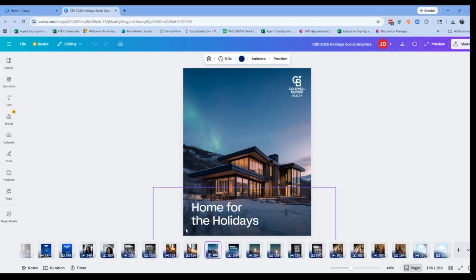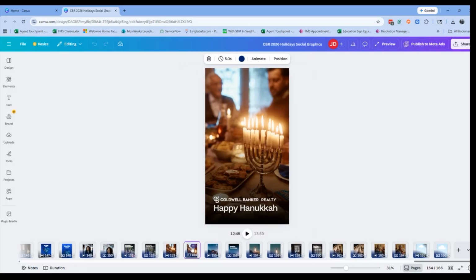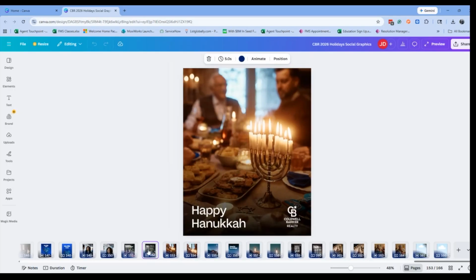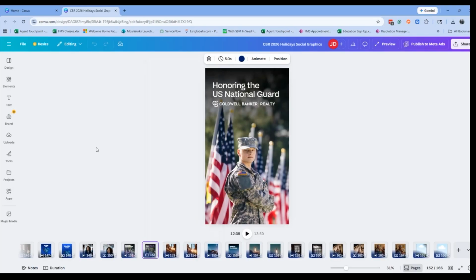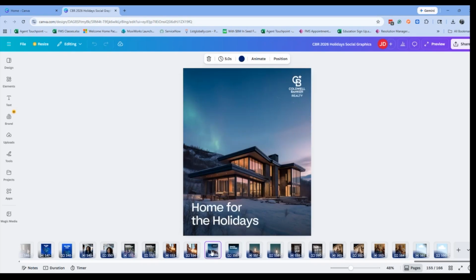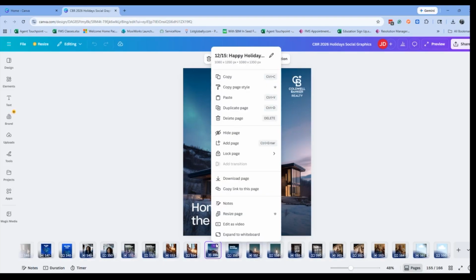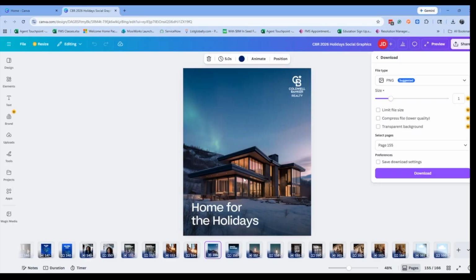If I wanted to delete other pages, I can simply hover over one of those items, click on the three dots, and then click on the option to delete page. If I just wanted to download a single graphic, again, I can select the thumbnail of the graphic that I'm interested in, click on the three-dot menu, and then click on the option to download page.